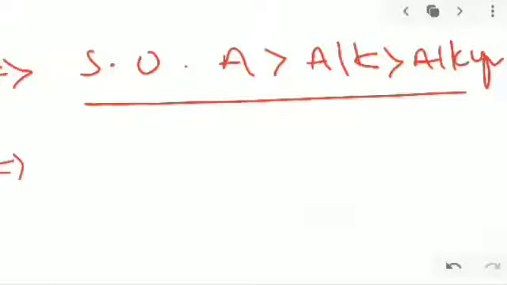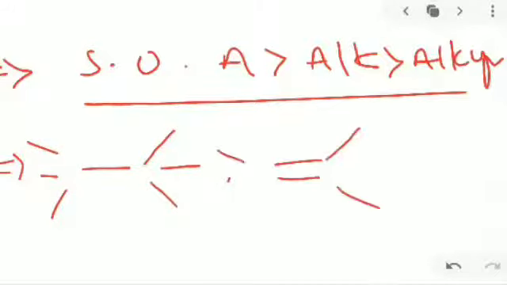Alkane has a single bond, like this example. The second one carries a double bond, alkene, and alkyne has a triple bond between the carbons, like this.